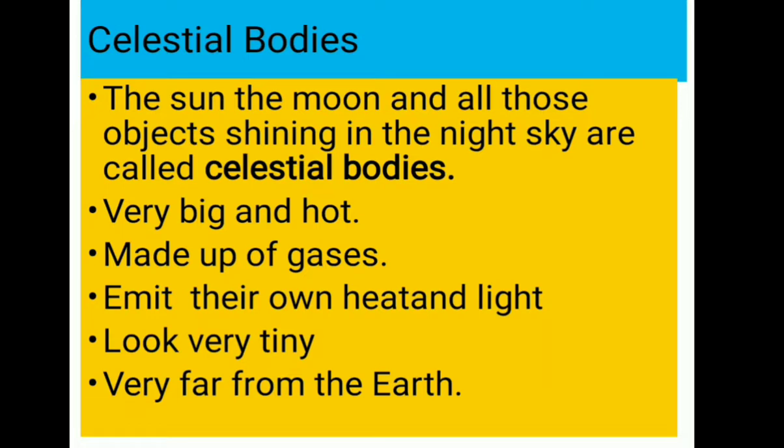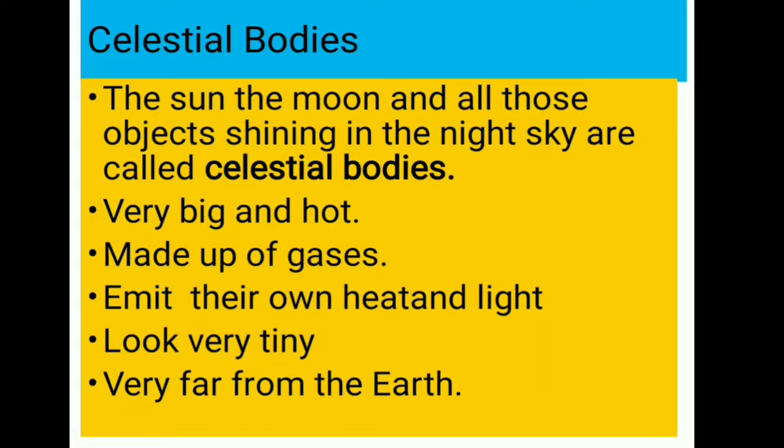The sun is a star, very big and hot. For example, the sun. The sun is one of the celestial bodies. It is very big and hot. The sun is made up of gases. Not only the sun, there are so many celestial bodies, and those are also made up of gases. Which gases?